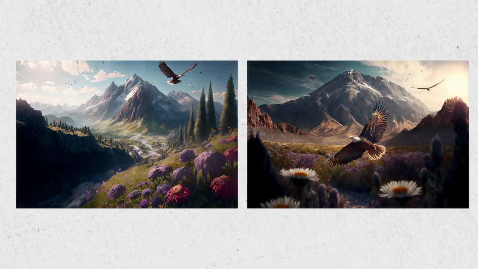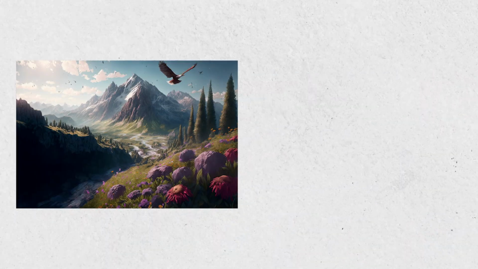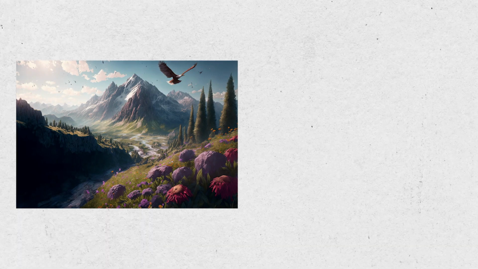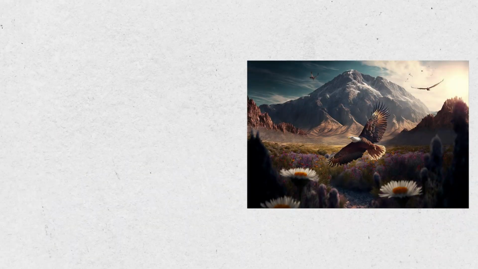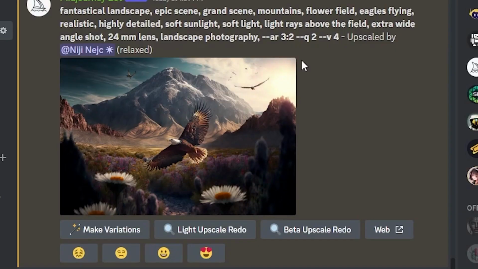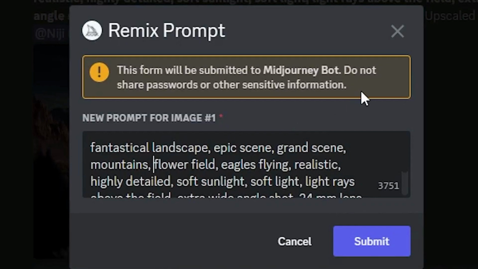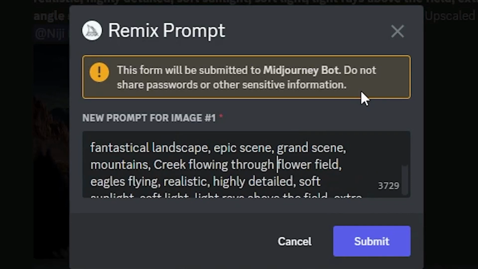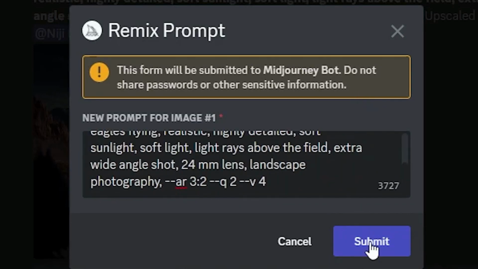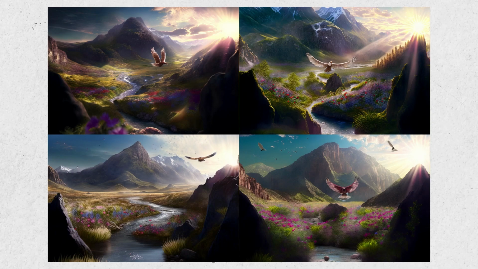I will modify the image by combining these two. I can see there is a creek in this image, which I really like, and I want to add it to this image as well. So I will make variations. I will type in creek flowing through a flower field, and I will submit my new prompt. With the modifications I made to the prompt, a creek is now flowing through the flower field.